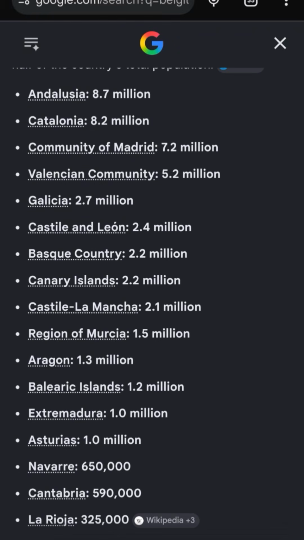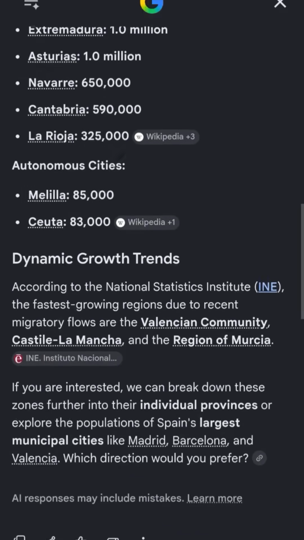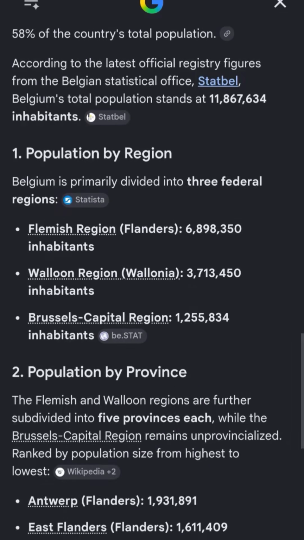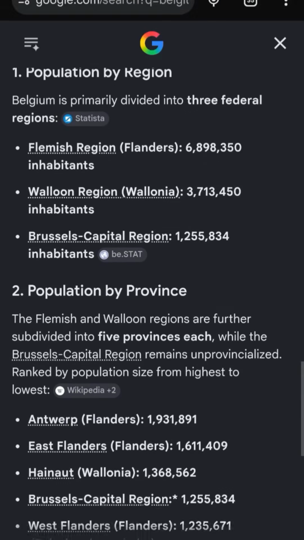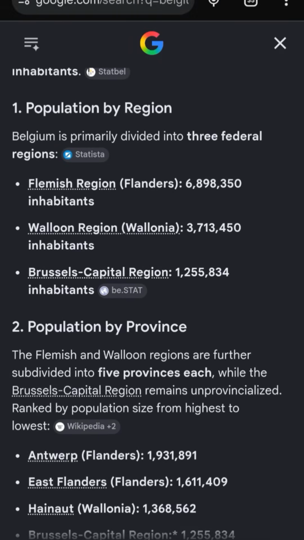So if you took players from one of these regions in the 2 millions and made a team, players born or raised in these regions, and then played something like Antwerp over here, players born and raised in that region, that would be a man for wealth result. The game would actually be legitimate. Or you could take the entire Flemish region, Flanders,